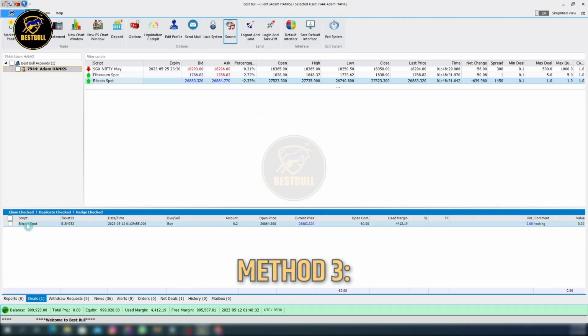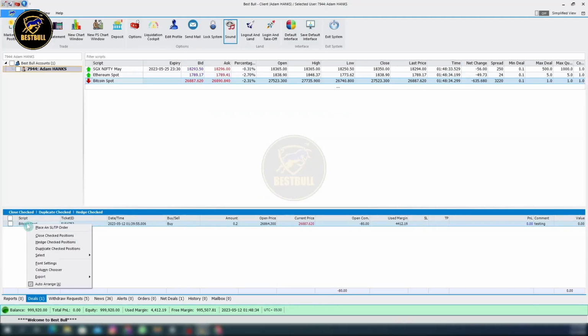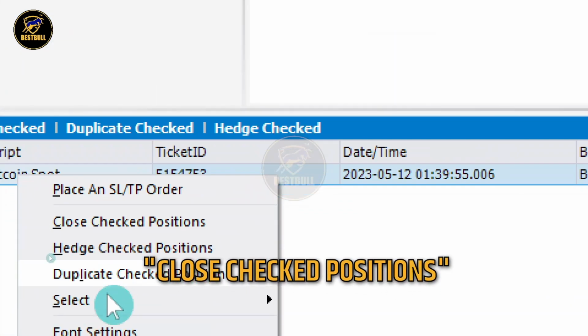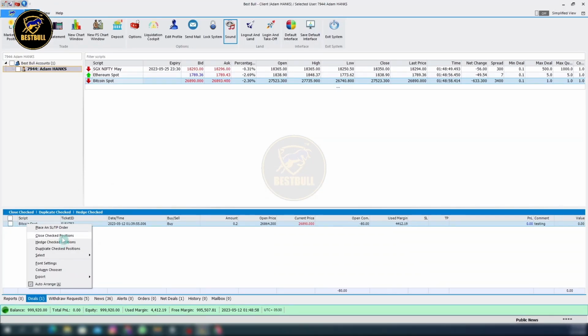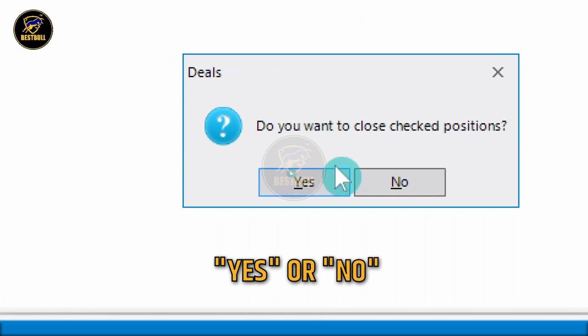Method 3. Right-click on the Bitcoin spot trade you wish to close. A dialog box will appear. Select Close Checked Positions from the options. Another confirmation window will appear, asking if you want to close the checked positions. Again, choose yes or no as per your intention.